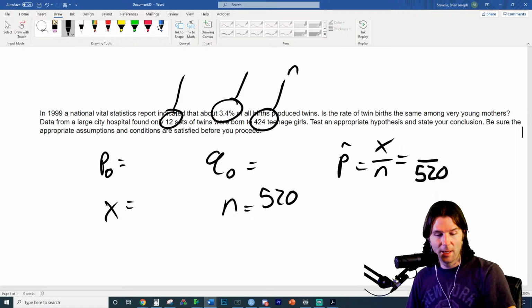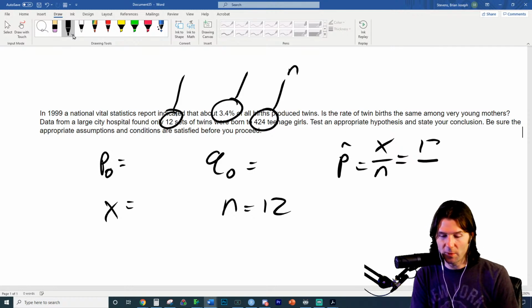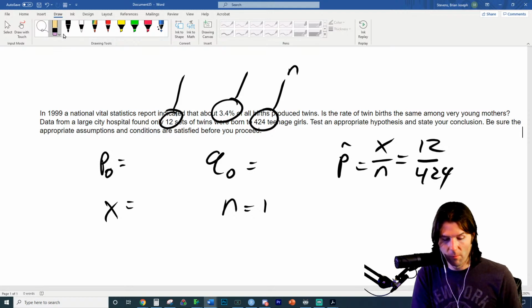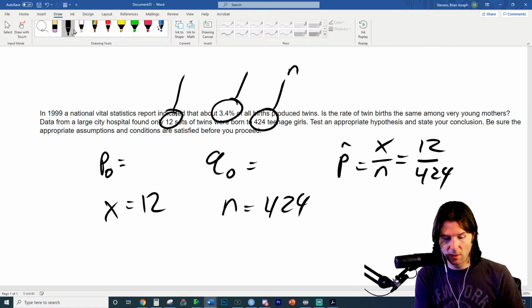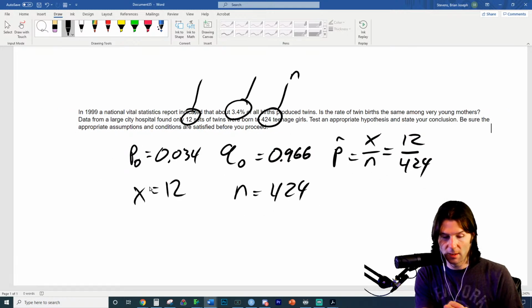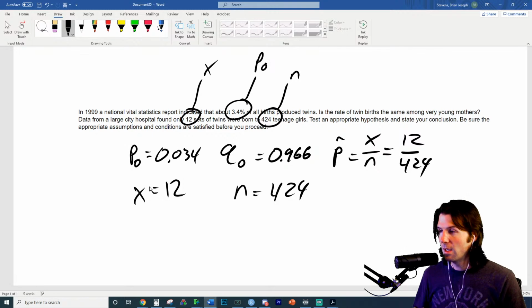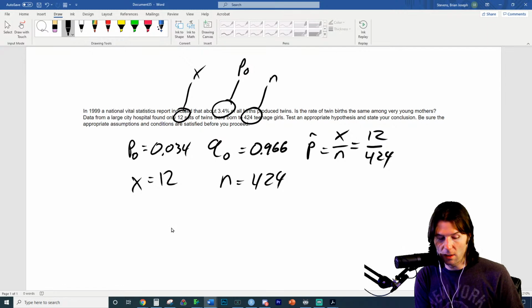X is 17. Yep. And so here, your numbers, sorry, someone's going to wonder what I'm doing. You are correct. So this is 12 for me, 12 right here, 424. This is 424. This is 12. That makes this 0.034. That makes this 0.966. And so we've now identified this is X, this is P naught, and Q naught is 1 minus P naught. So now we just need to go and solve the problem.